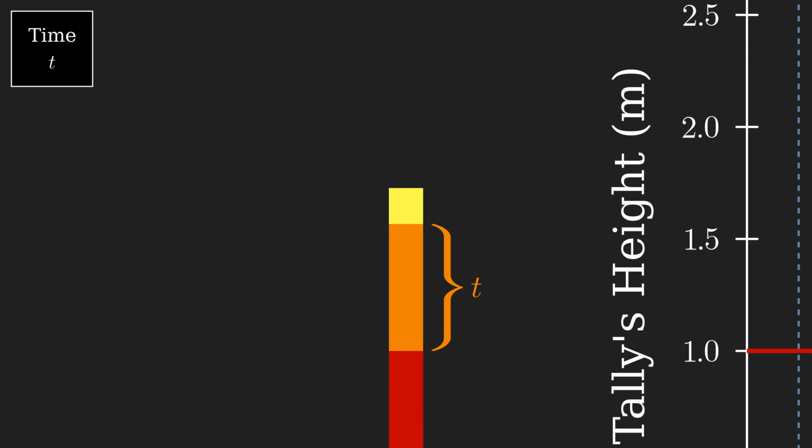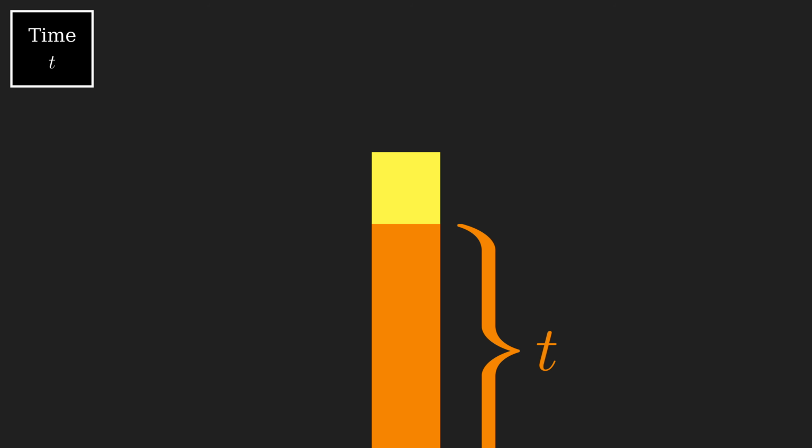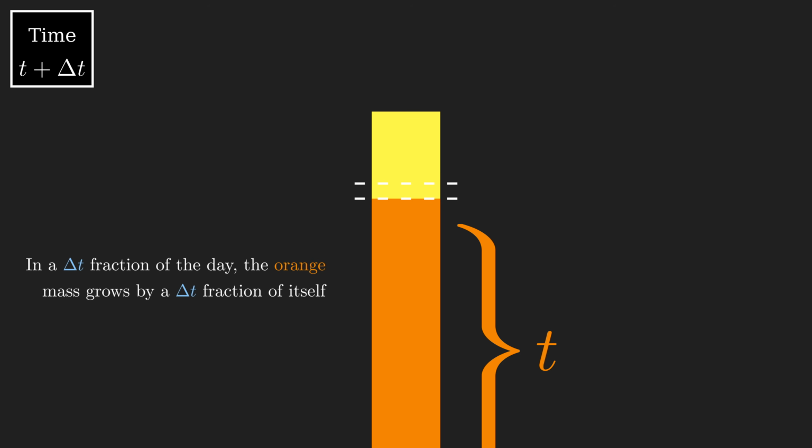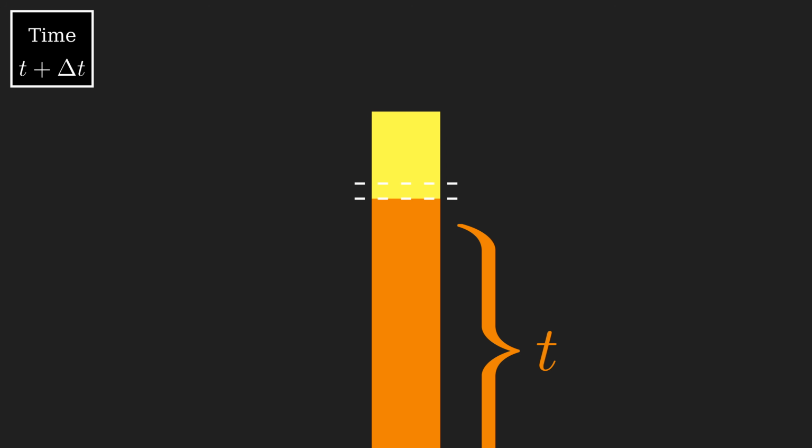At time t, the amount of orange mass generated so far is orange of t, which is just t. To figure out the yellow mass generated during the period from time t to time t plus delta t, recall that the orange mass we already have is growing at a linear rate in such a way that it would double itself in a one-day period. Thus, since a delta t fraction of the day passes, the orange mass we have only produces a delta t fraction of itself as yellow mass. In other words, the amount of yellow mass generated is the amount of orange mass we already had times delta t, or t times delta t.